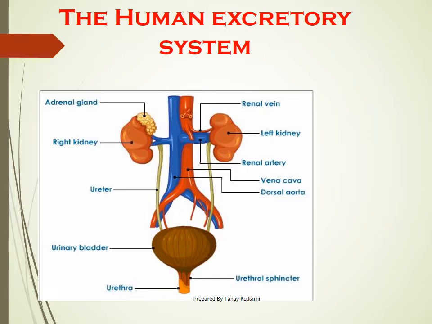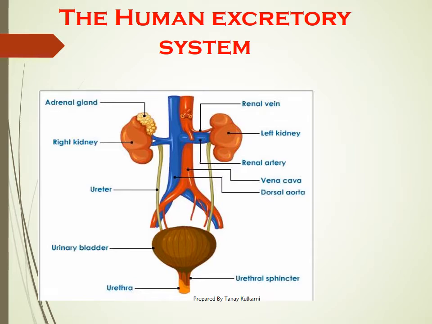To your left hand side you can see adrenal gland. Again it is a part of endocrine system. You had just studied that last week. Right kidney, left kidney, ureter, all these are the part of your excretory system. So if the question is asked, how many different systems you can see, look at the diagram carefully and then answer. Let's see in detail about human excretory system.